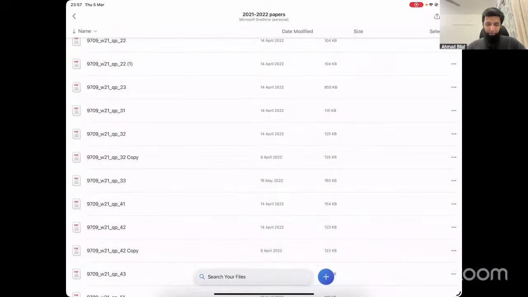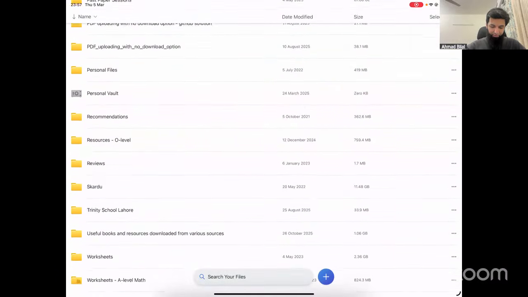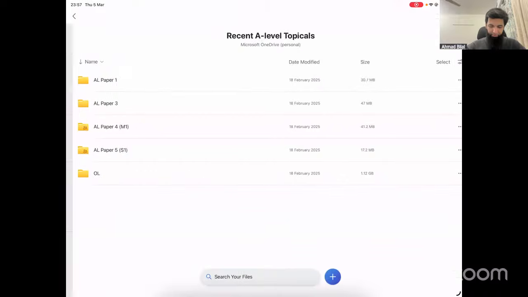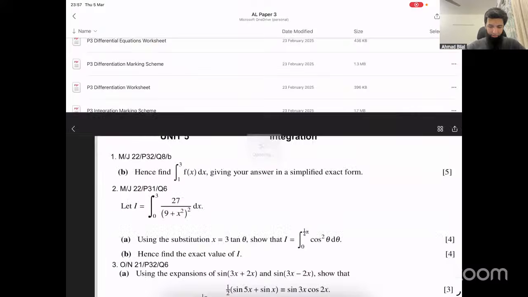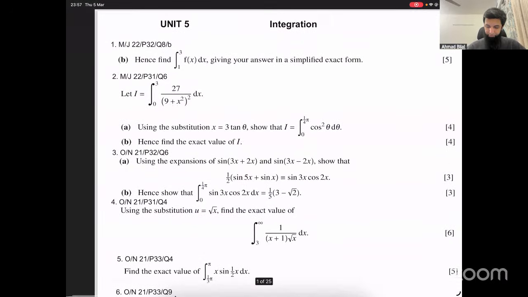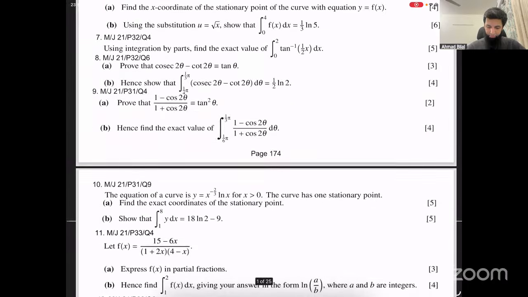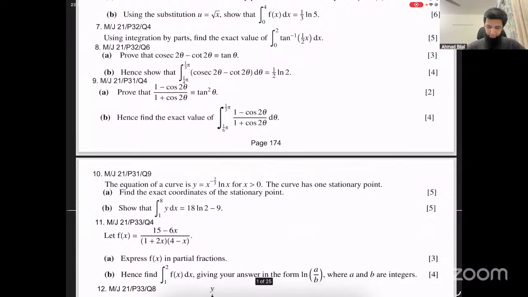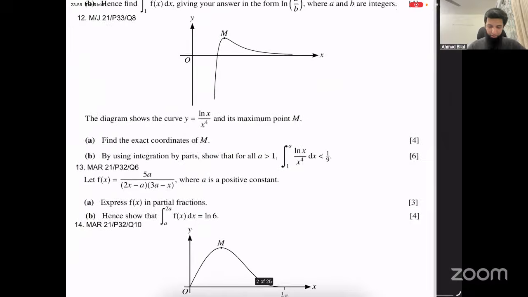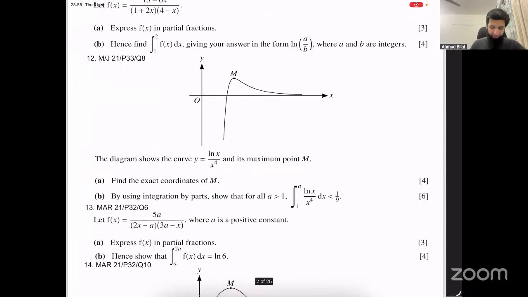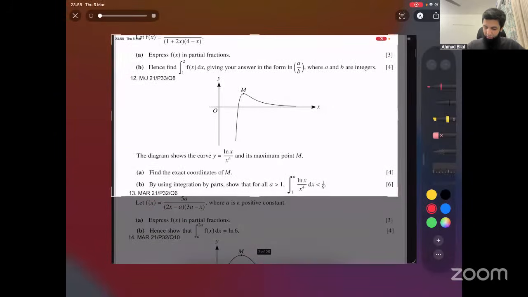All right, let's have a look at one from the worksheet now. P3 integration worksheet. Let's try this. This is question number 12 from the worksheet. We're going to look at the second part only. The first part is differentiation.